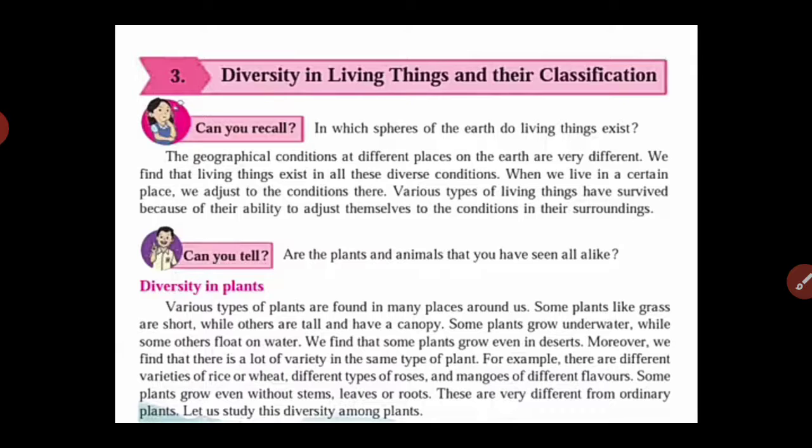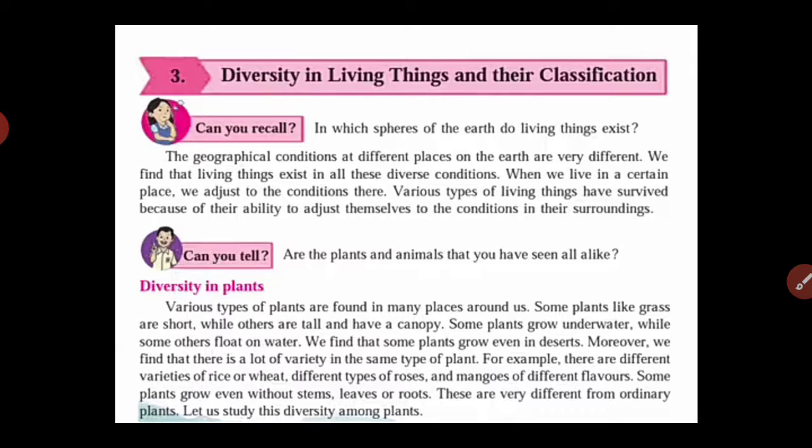Okay, and all living things together make the biosphere. So here we see the question: in which sphere of the earth do living things exist? In the lithosphere as well as in the hydrosphere, some living things exist. We also see some living things in the atmosphere, that fly in the atmosphere.